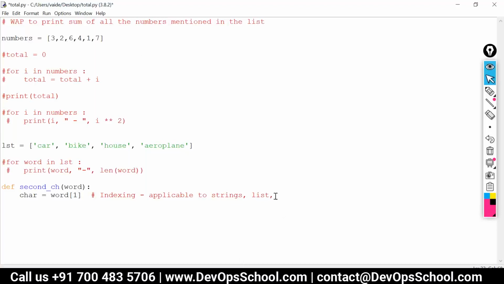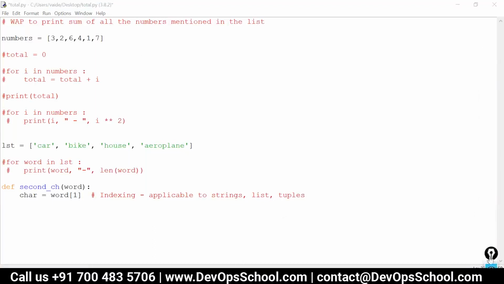This is applicable to strings and tuples. These are all different types of data structures to which this indexing concept is applicable. Now, unfortunately, we don't have enough time to cover these concepts in detail right now, so I'm going a little fast on this.